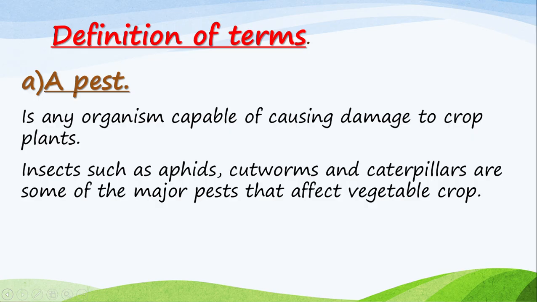So insects such as aphid, cutworm, and caterpillars are some of the major pests that affect vegetable crops. Are we together, learners?